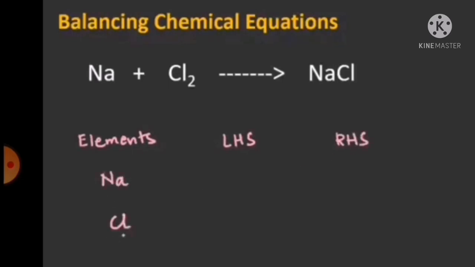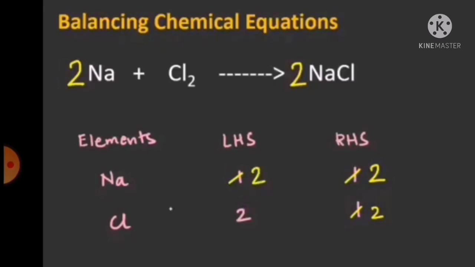Let us just check another one. Na plus Cl2 gives NaCl. First step, write the elements of the left hand side and right hand side down by down. Sodium, chlorine. Then left hand side, what is the number of sodium? 1. Right also 1. What about chlorine? Left hand side 2, right hand side 1. How to tally that? How to equalize? On the right hand side we have to multiply the chlorine with 2. Okay, can we just do that in the subscript? No, not possible. So we have to add coefficient 2 with the sodium chloride.